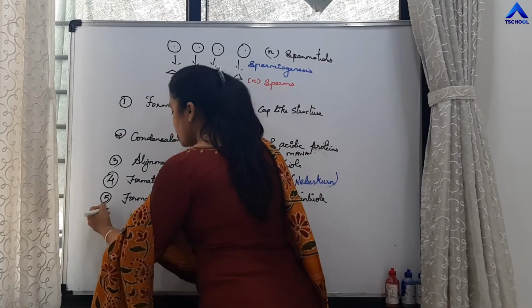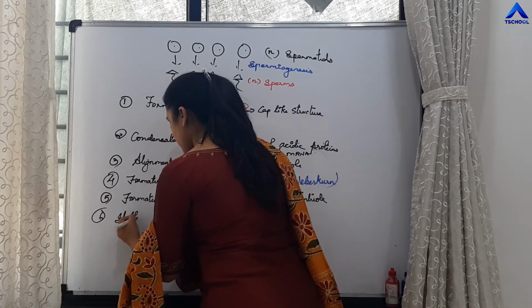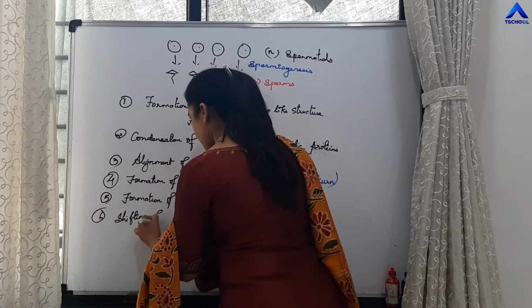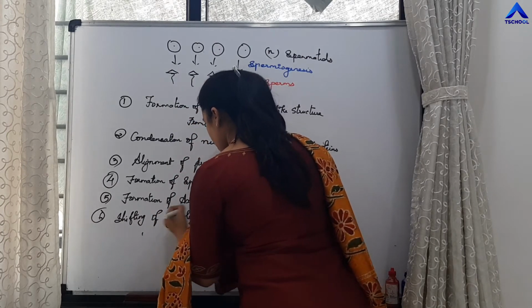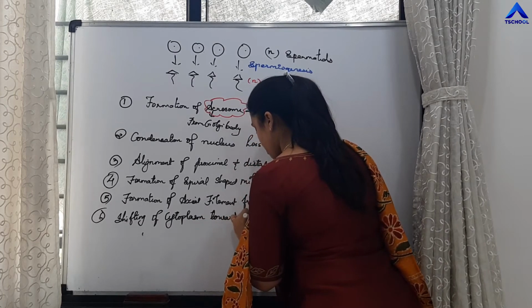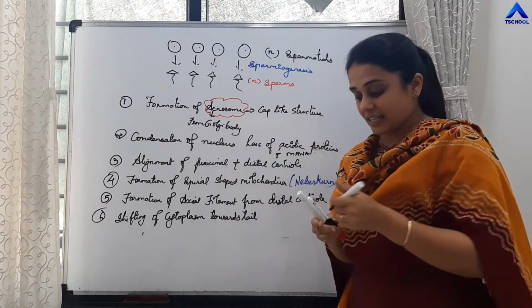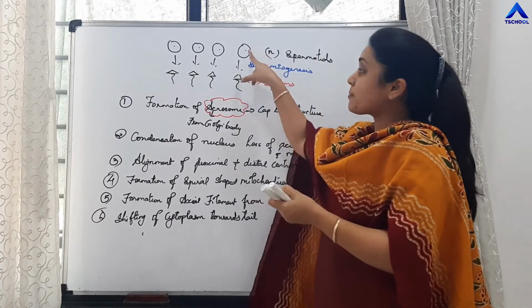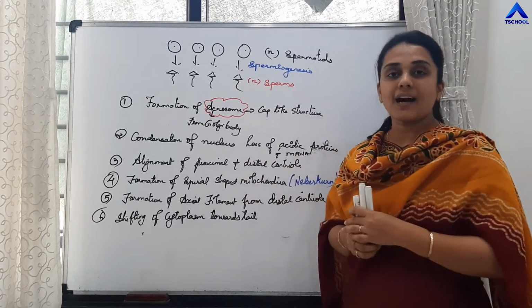And shifting of the cytoplasm towards the tail portion, right, students? So these are the changes that happen in the spermatids, and with all these changes sperms are formed.